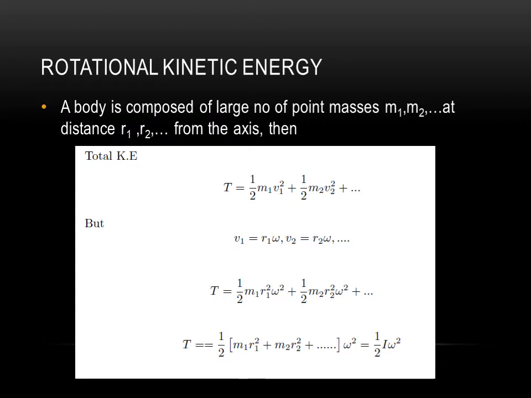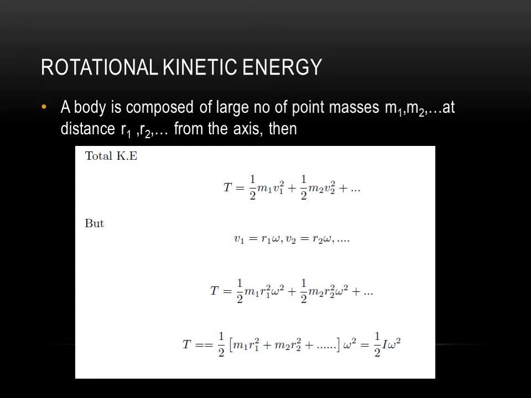Now let us define the rotational kinetic energy of the body. Similar to the previous case, we assume that a body is composed of a large number of masses m1, m2, etc., all at distances r1, r2, etc. from the axis. Then the total kinetic energy of the body can be obtained as the kinetic energy of the first mass, half m1 v1 square, plus the kinetic energy of the second mass, half m2 v2 square, plus etc.